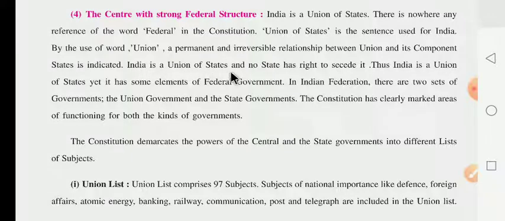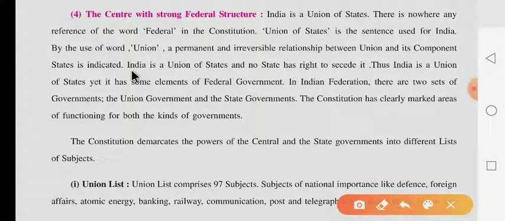India is a union of states and no state has the right to secede from it. What is the meaning of secede? Secede means alag hona. That's why we can say that India is a union of states and no state has a right to separate from the union. Thus, India is a union of states, yet it has some elements of the federal government.